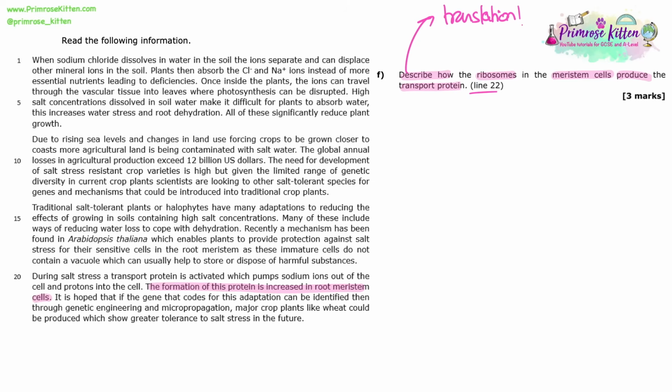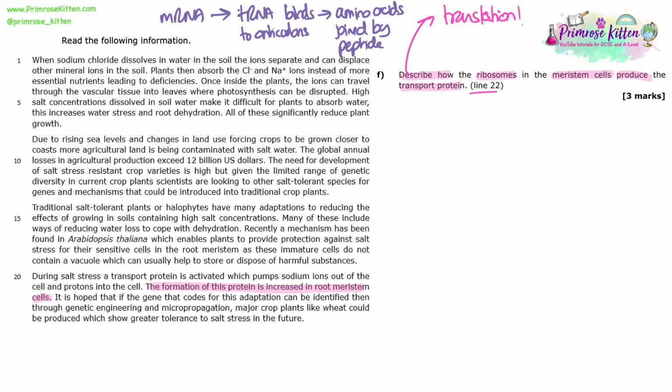But it says the formation of this protein is increased in root meristem cells. So it's only 3 marks. It's not going to be sort of 5-6 mark levels of detail, but we need to talk about the mRNA, we need to talk about tRNA and binding to anticodons, we need to talk about amino acids being joined together to form a polypeptide with a peptide bond. And so they're my kind of 3 go-tos that I would definitely mention to make sure I get the marks.